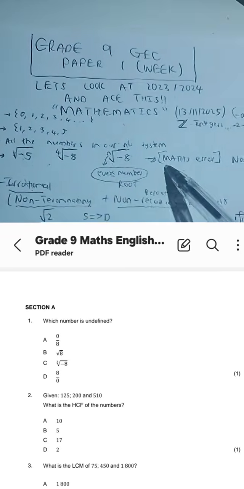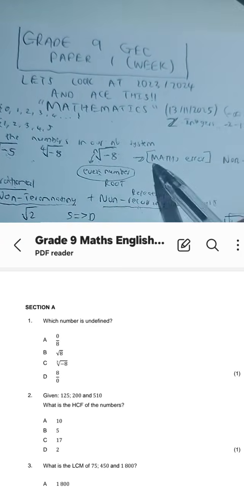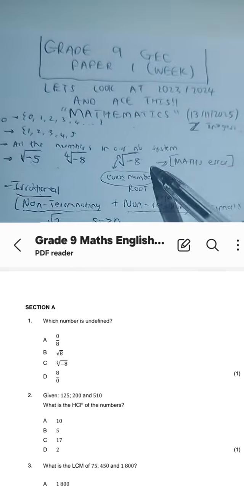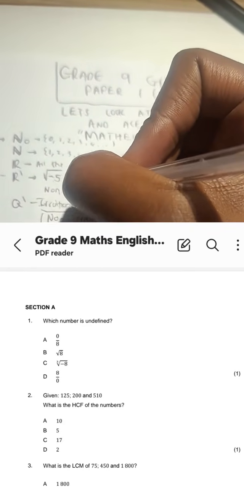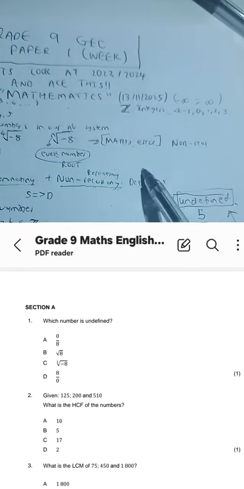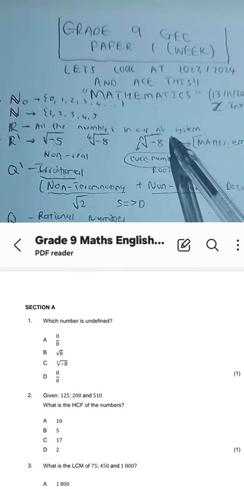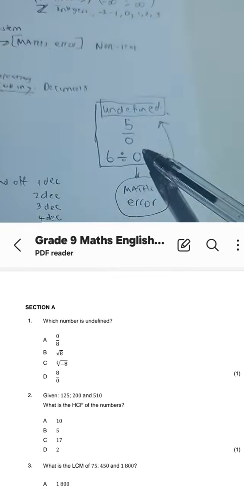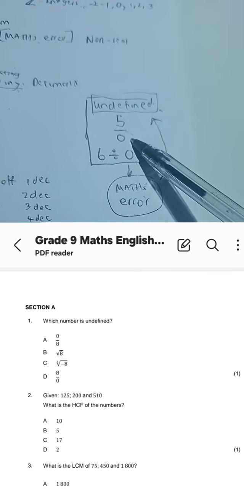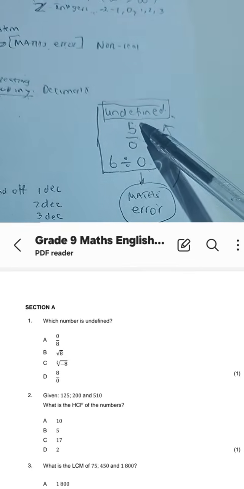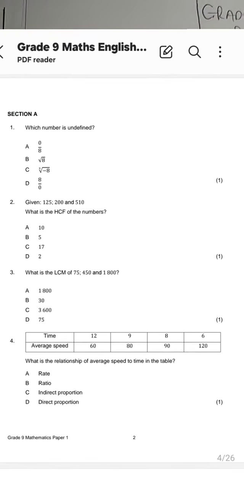Whereas this maths error for numbers underneath an even square root does not mean undefined. This particular maths error means non-real. So we must differentiate between the maths error for negative numbers underneath an even root, because that means non-real, and this maths error that you get here in your calculator for numbers divided by 0. That means undefined. So now let's go back to our multiple choice question. Hopefully that helps us a lot.